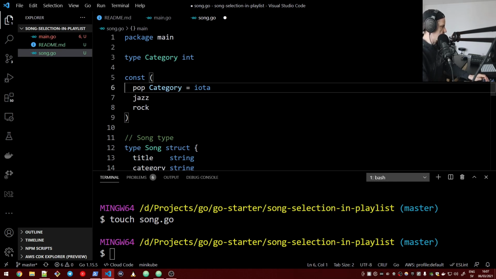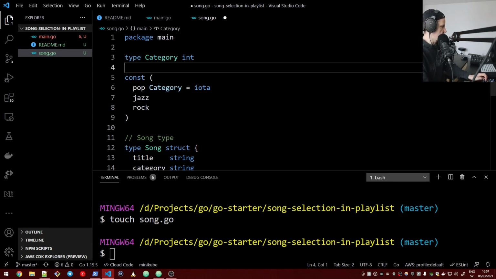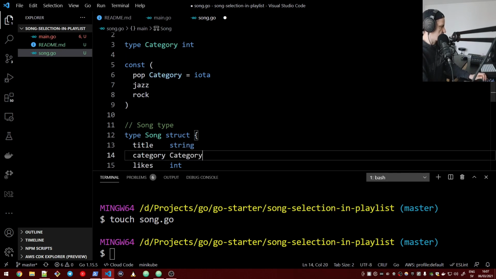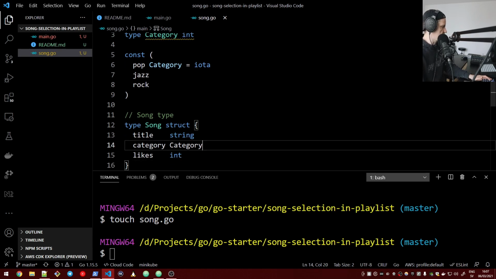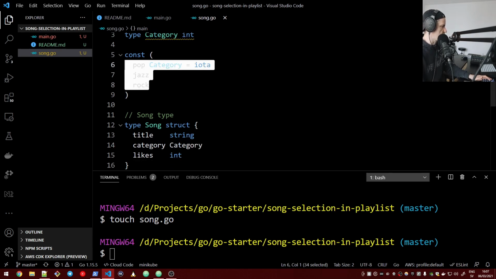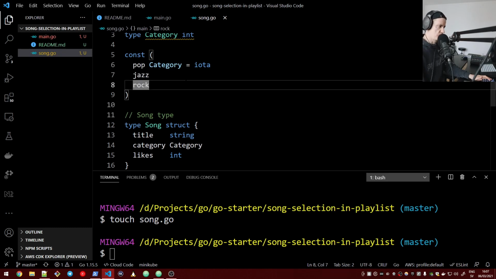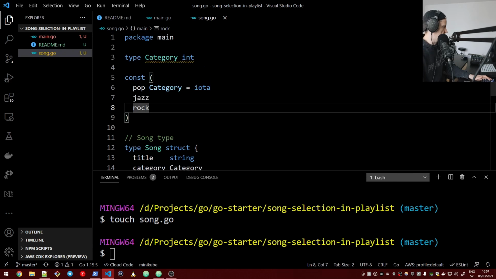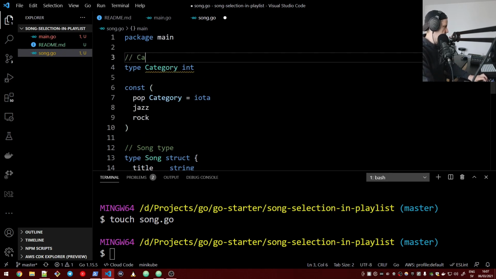So now this category is defined, and we could say that our song's category is actually of type category, so that we can use these constants throughout our application instead of actual meaningless integers. Okay. It wants a comment here as well.